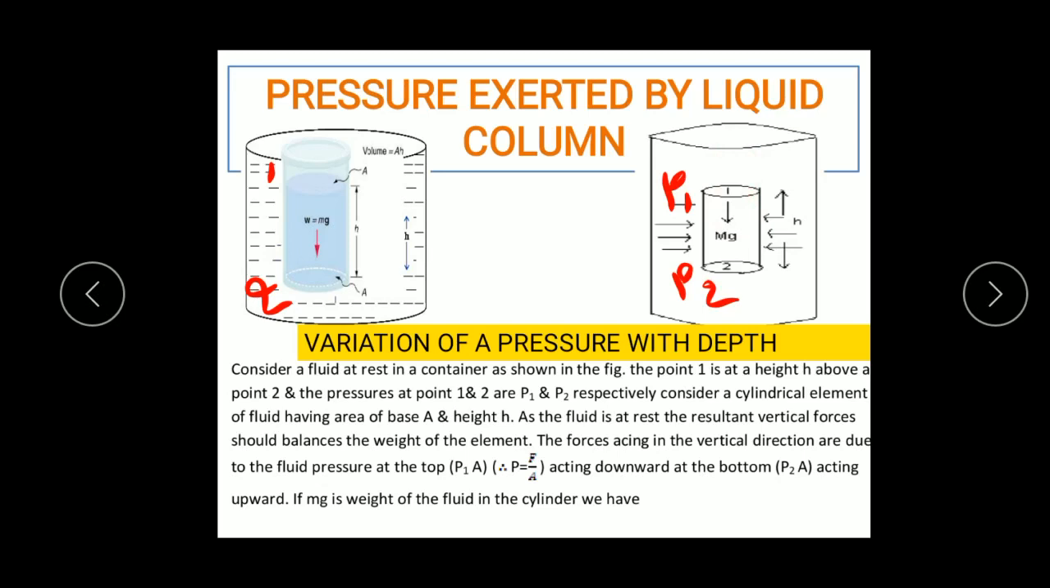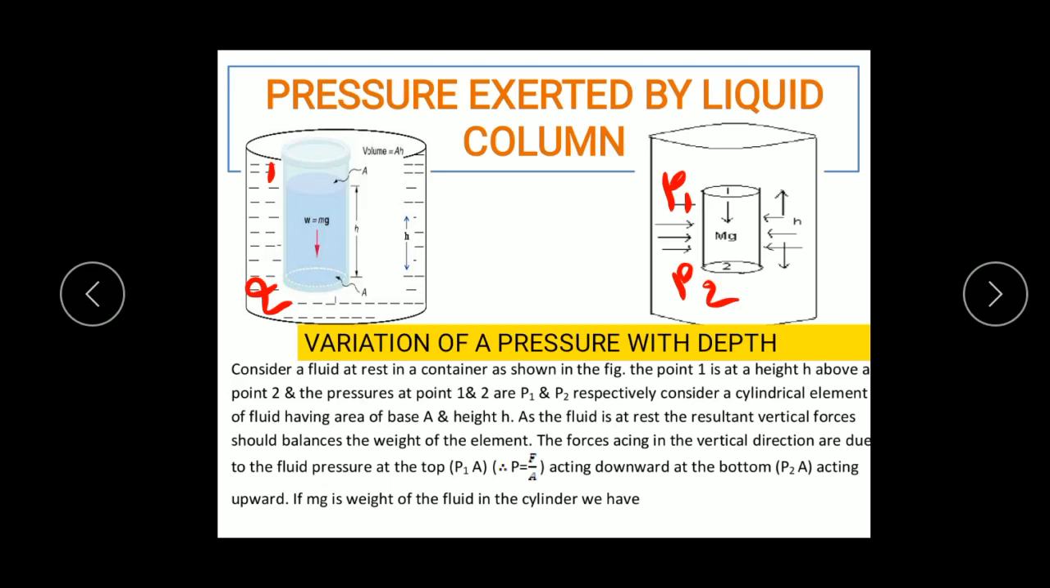Again, the second force is equal to what? F2 is equal to P2 into A. This force is due to the liquid pressure at the bottom surface, which acts in the upward direction. So at point 2, the force F2 is equal to P2 into A, which acts vertically upward, and P1 into A acts downward. And another one is the weight of the liquid cylinder, F is equal to M into G, which acts vertically downward.